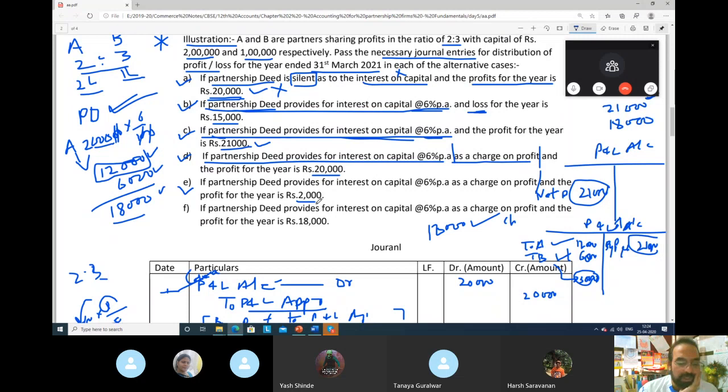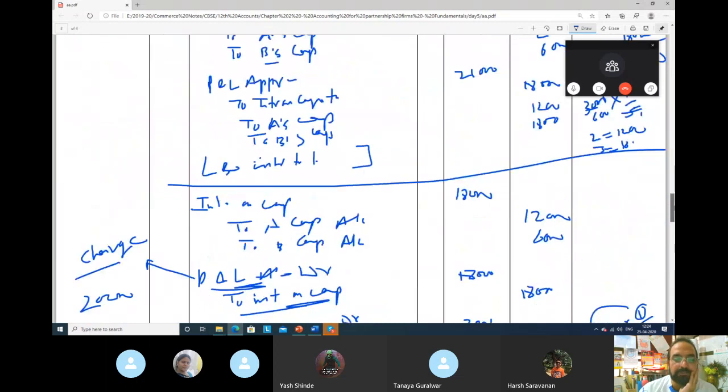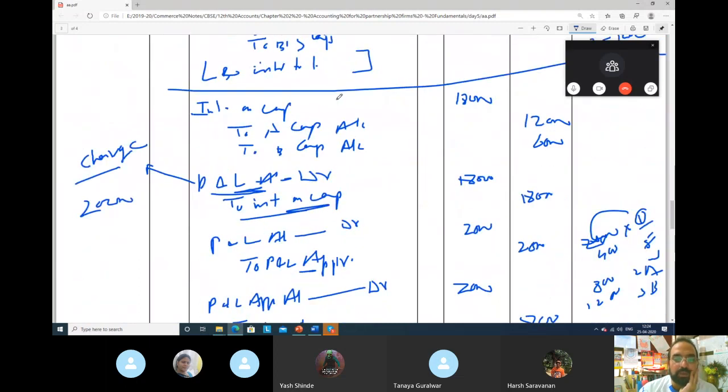Now what will you do? Interest on capital, first you will pass that entry, like we did in the previous case, where interest on capital you have to pay. Interest on capital account debit to A's capital account and B's capital account. This entry you will pass.